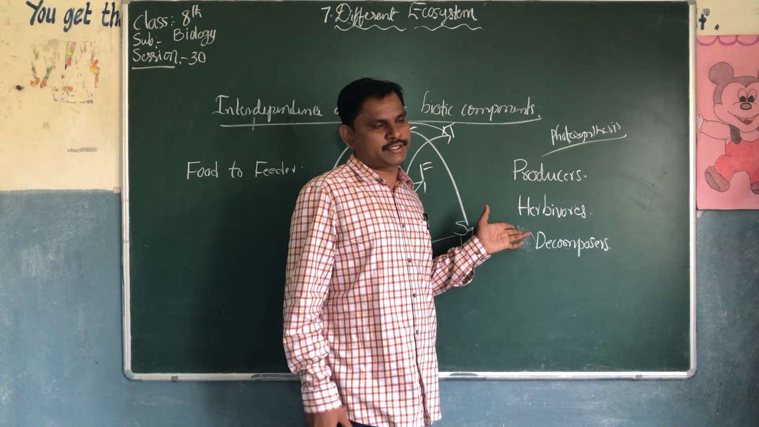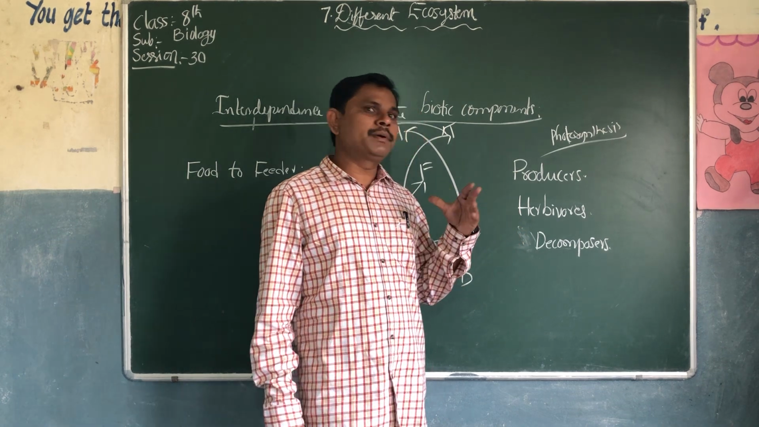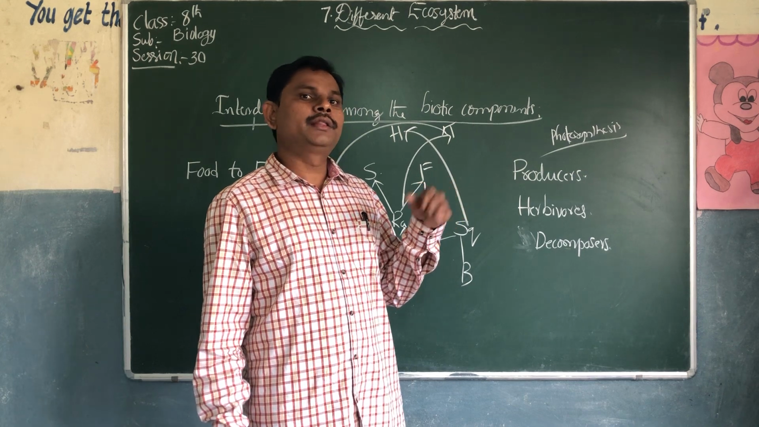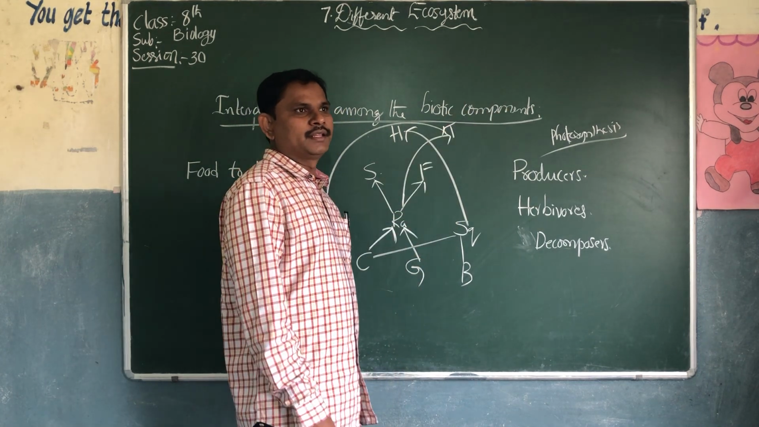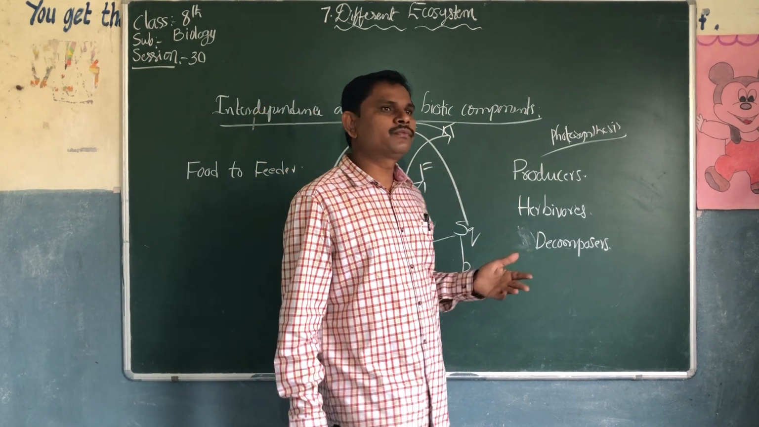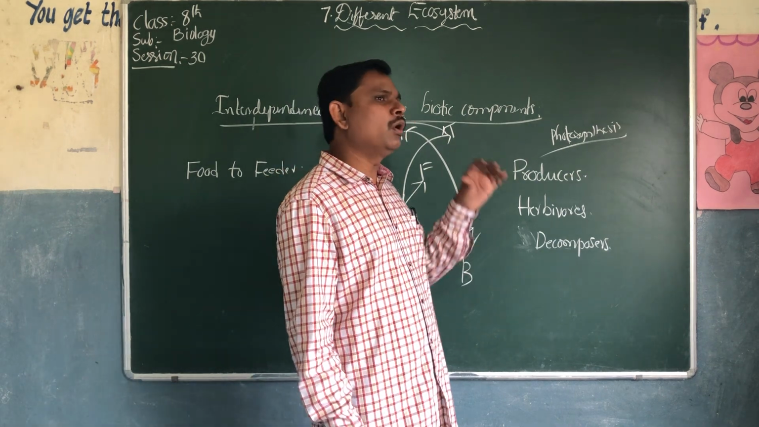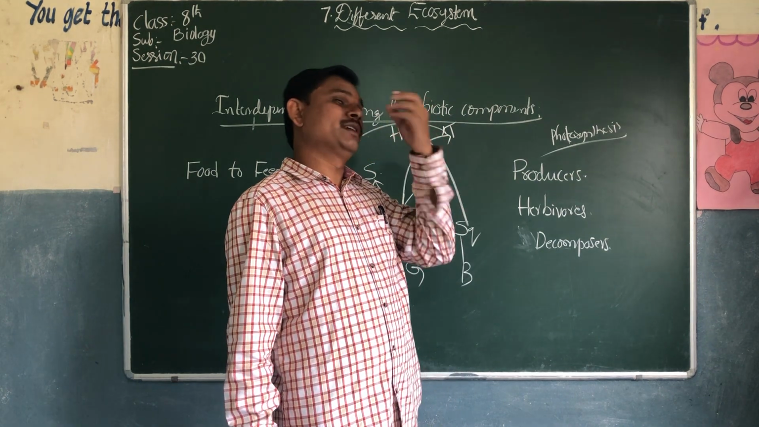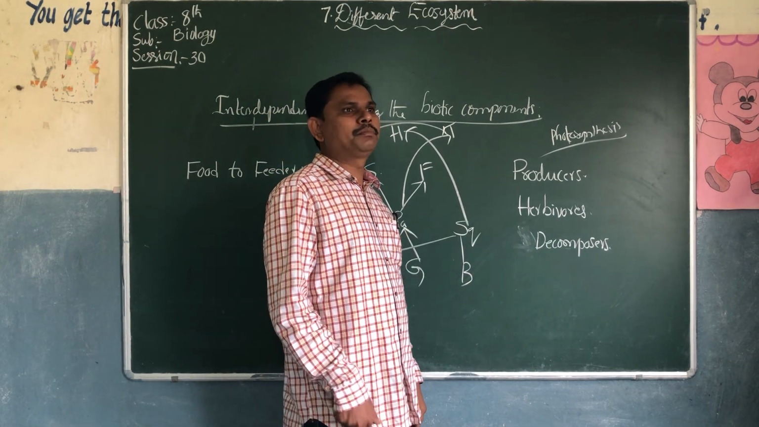What are herbivores? Herbivores cannot prepare their own food. They depend on the producers. They cannot prepare their own food, but they depend on the producers for food. Herbivores are vegetarians. They depend on the producers like plants.